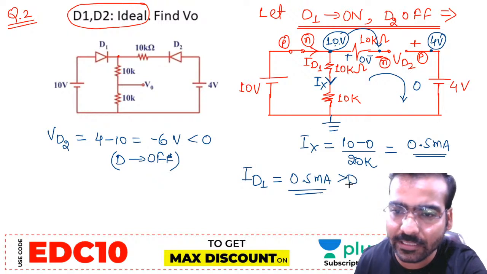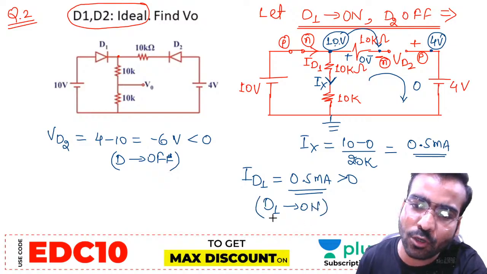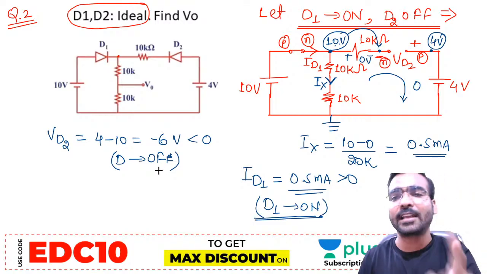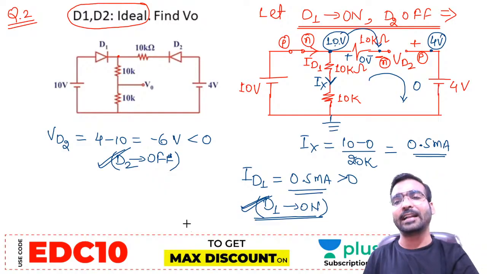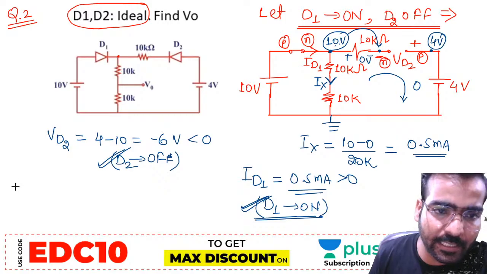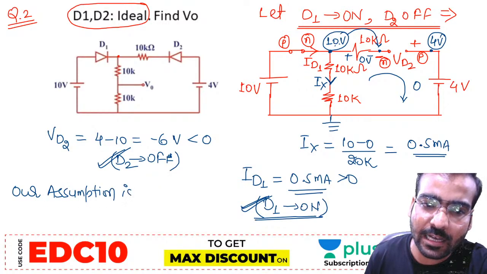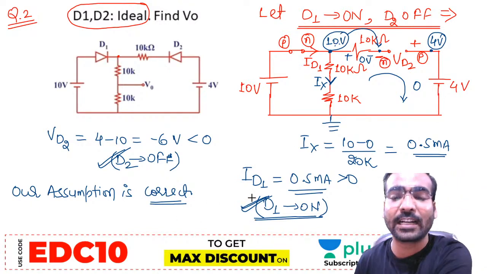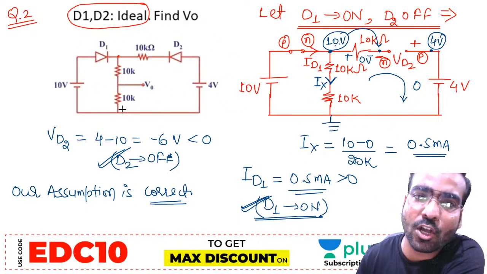What is the meaning of this? When current is going in P to N direction, D1 is really on. What you assumed and what you are getting? You have assumed D1 on, D2 off, and really after investigation we are getting D1 on and D2 off. Meaning is that our assumption of D1 on, D2 off is correct. If your assumption is correct, my dear friend, what is the meaning of that? This circuit is a perfect representation of this circuit.